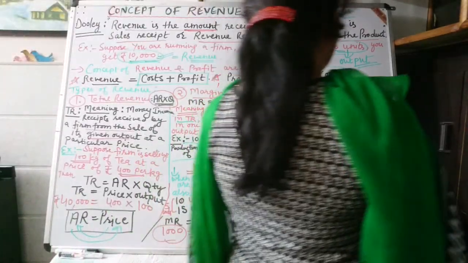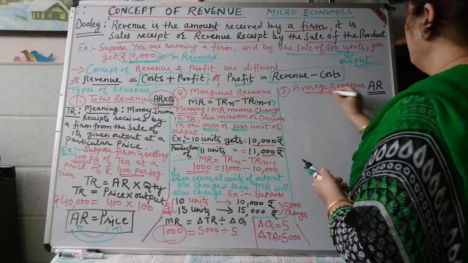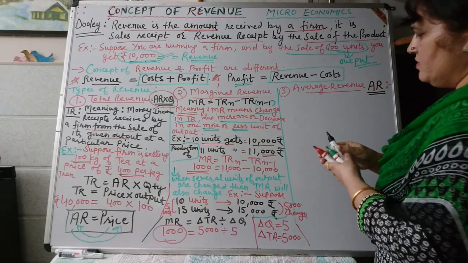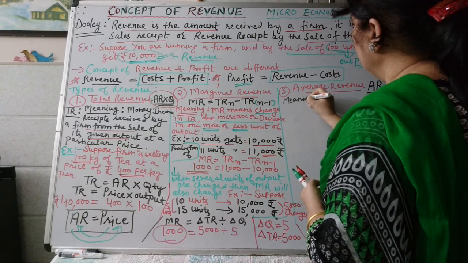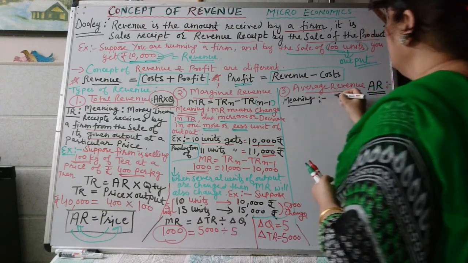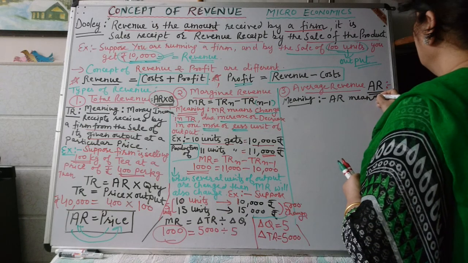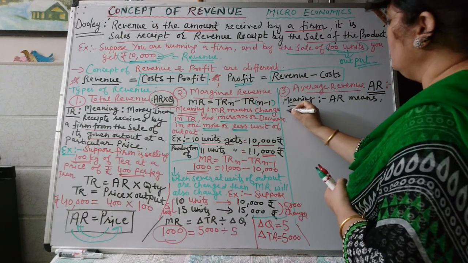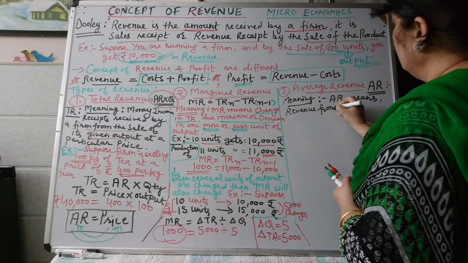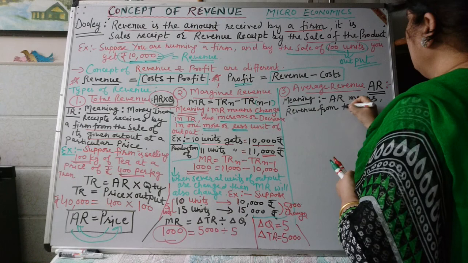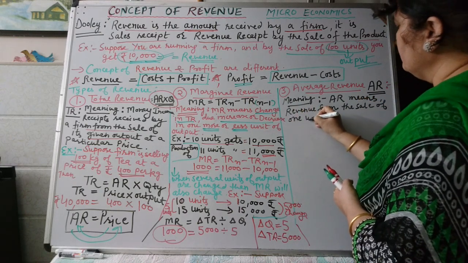And now let us see what is meant by average revenue. Average revenue means income, revenue from the sale of 1 unit of output.